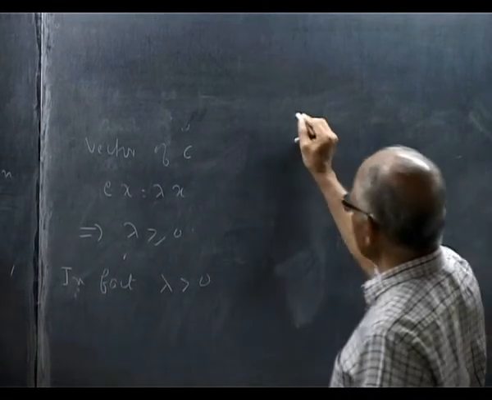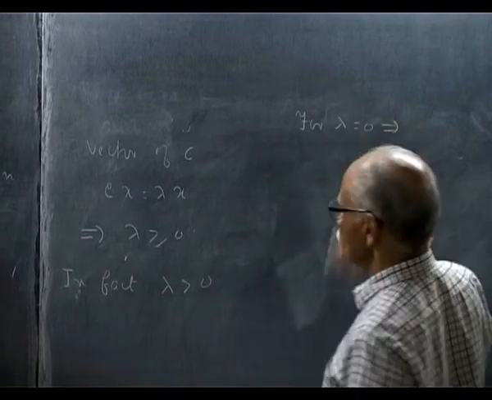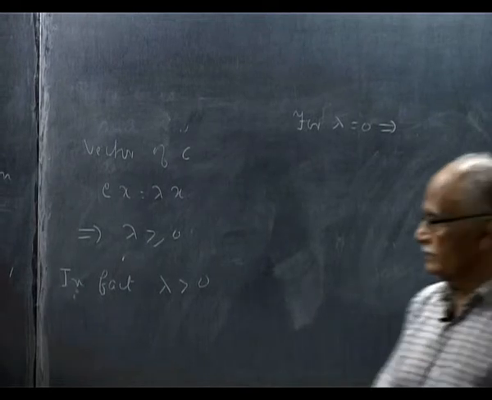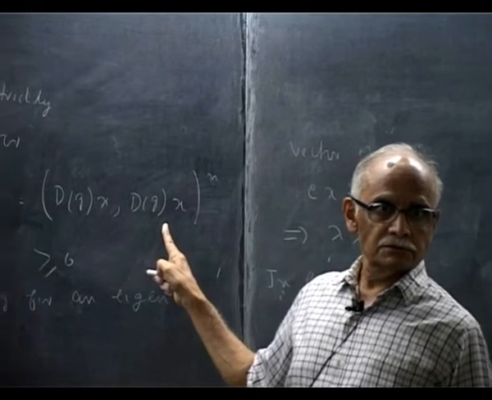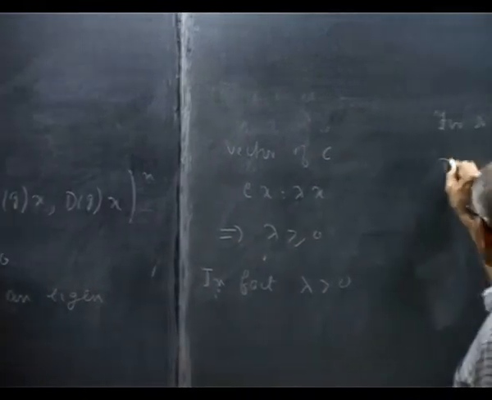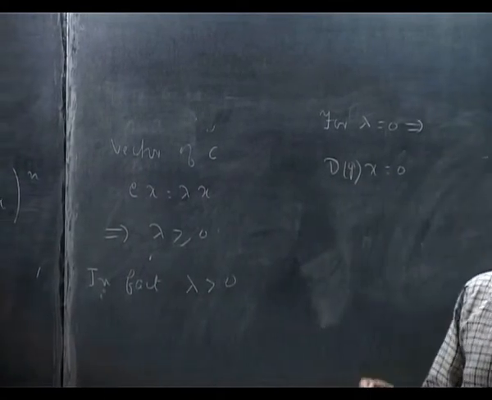Lambda cannot be 0, for lambda equal to 0 implies what? If this is 0, D(g)x is 0. What does it mean?